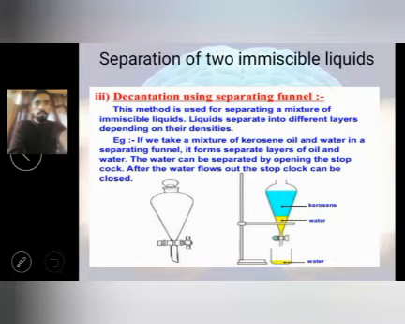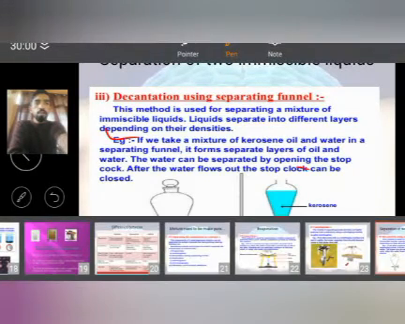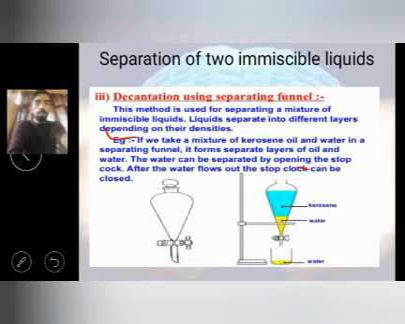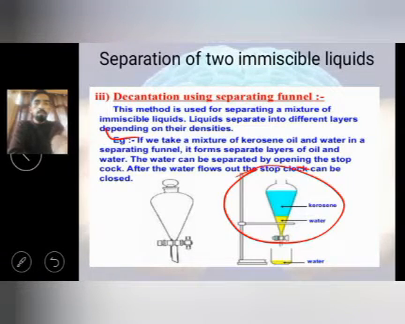Next, separation of two immiscible liquids, meaning two liquids which are not going to be mixed. For example, oil cannot mix in water, petrol cannot mix in water, or kerosene is not going to mix with water. This method is used to separate a mixture of two immiscible liquids into different layers depending on their density. For example, if we take a mixture of kerosene oil and water in a separating funnel, it forms separate layers as shown in this picture.